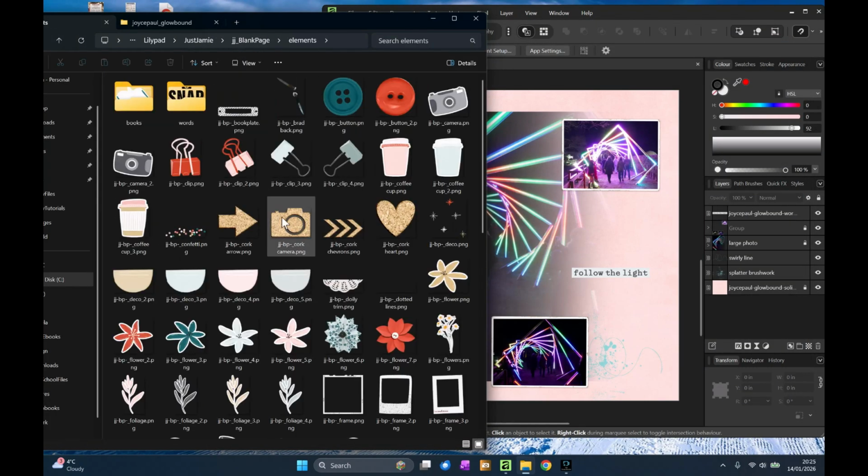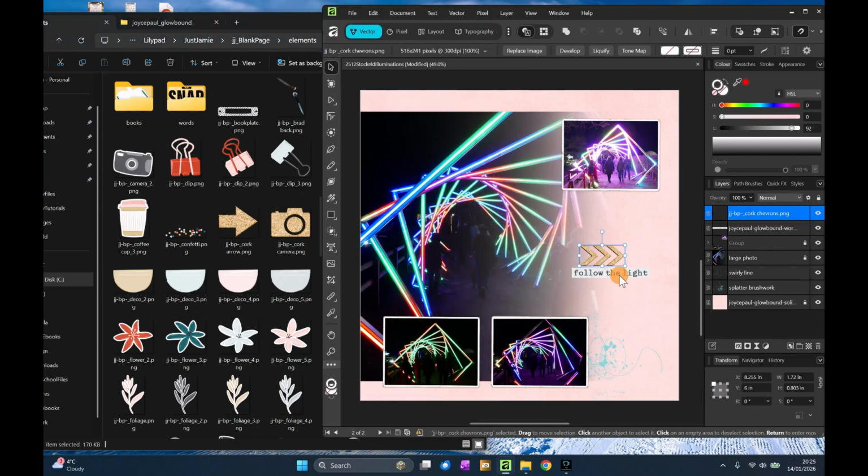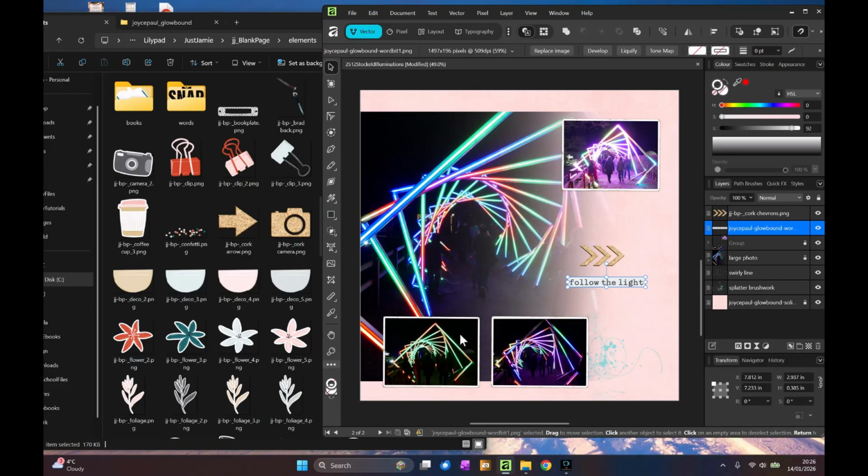So in here she's got these wooden arrows, which kind of work well with the follow the light. The angles on those work with the angles on the tubes of light on the tunnels quite well, but it's facing the wrong way because obviously we're on the opposite side. So we're going to go to the transform button, and we're going to flip horizontal. And now I have my chevrons sitting there nicely, and we are going to follow the light.